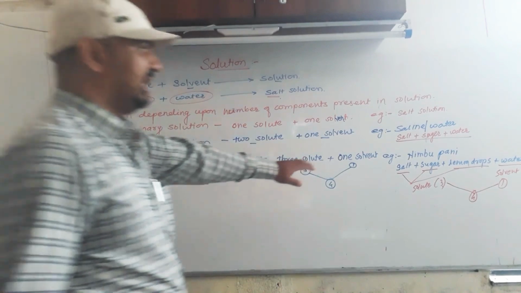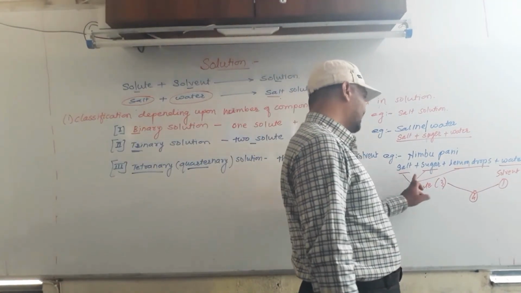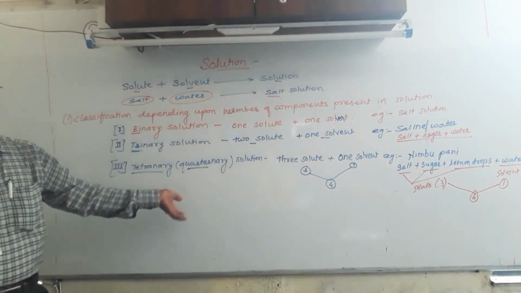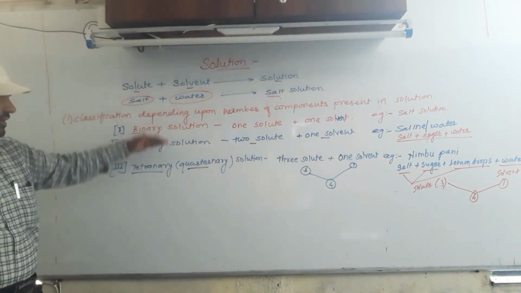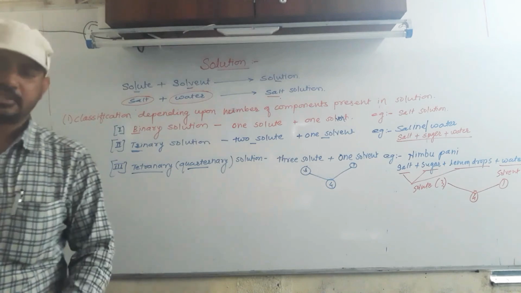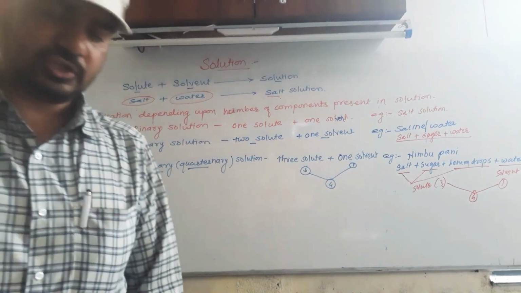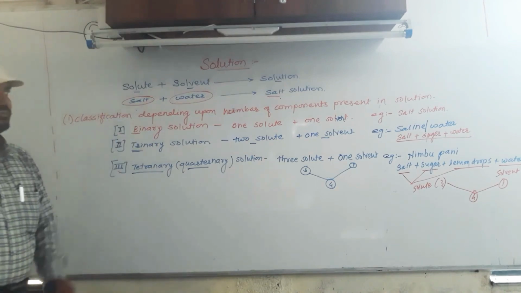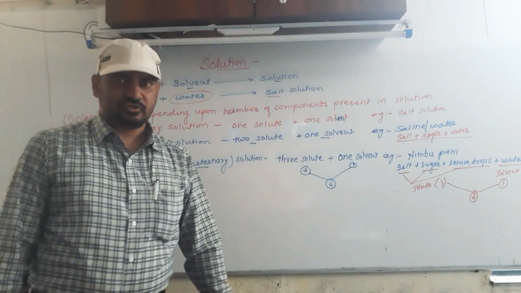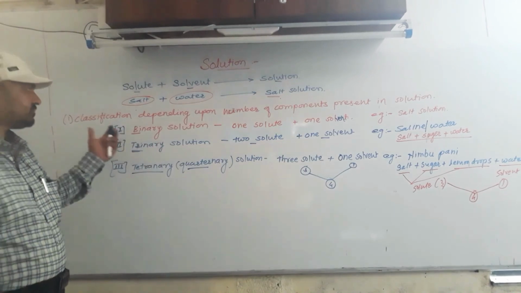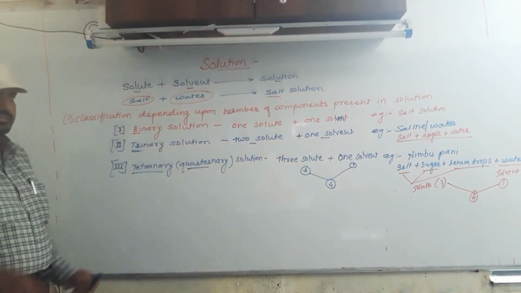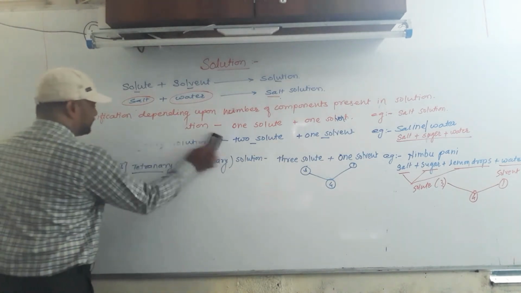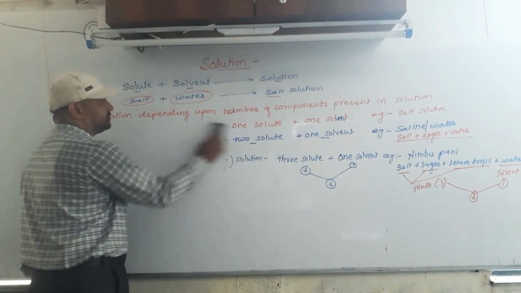When you add some ingredient like rasna, then it is pentanary. Again add some flavor, then it is hexanary. This means the number of components decides the type of solution. This is the first type, depending upon the number of components present in the solution. I hope you learned it. If you want to write it, pause and write it.